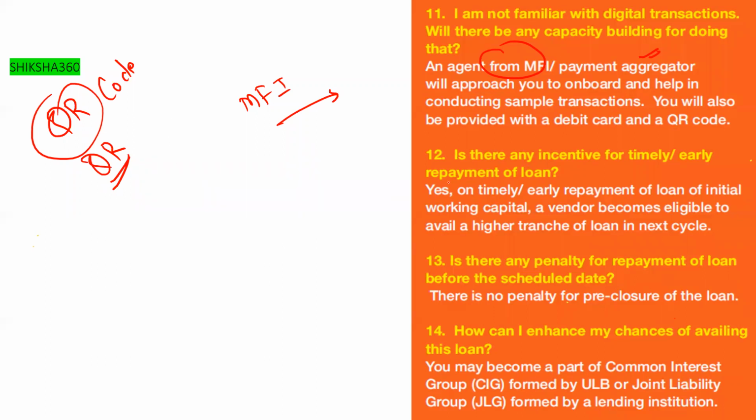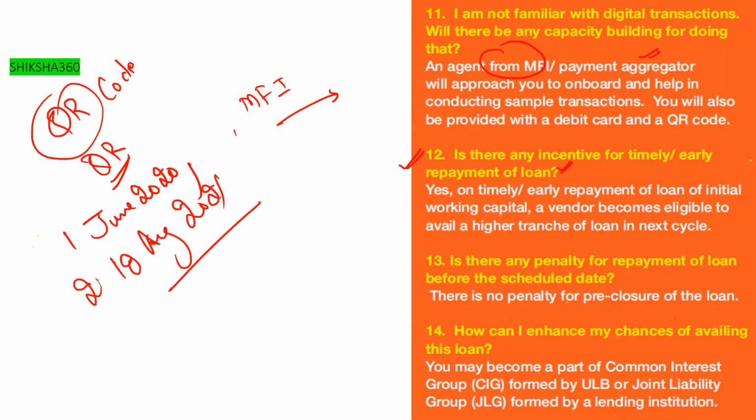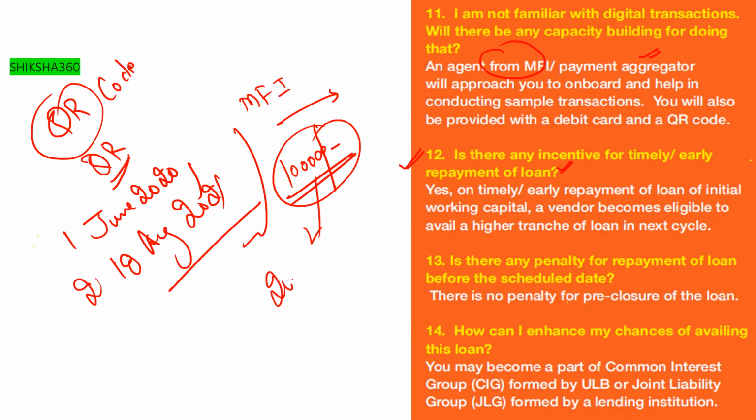Next one: is there an incentive for timely or early repayment of loan? Yes, on timely or early repayment of the initial working capital loan, a vendor becomes eligible to avail a higher tranche or loan in the next cycle. This scheme was launched on 1st June 2020, and the second phase on 18th August 2021. If the person repays the loan of 10,000 in the first cycle, they are eligible to get a 20,000 loan.